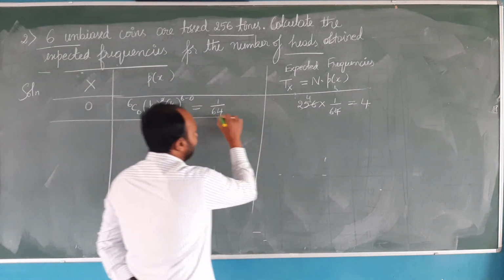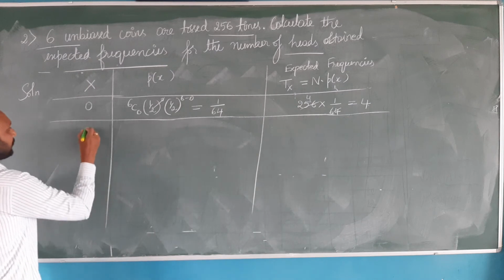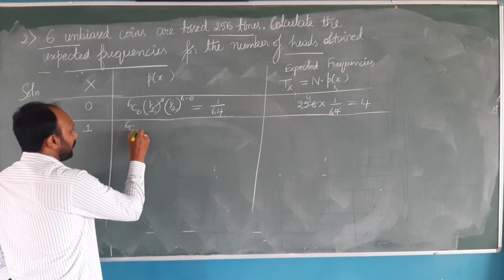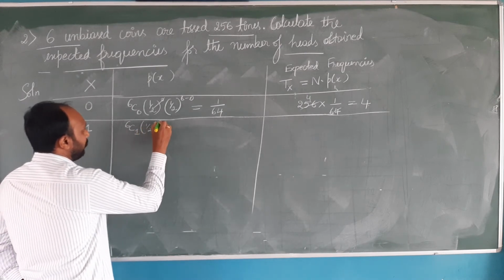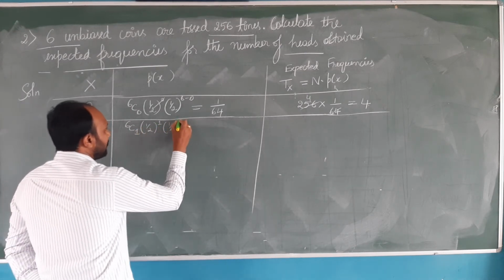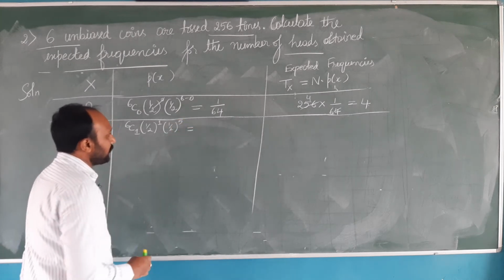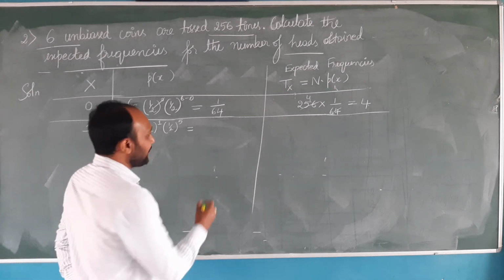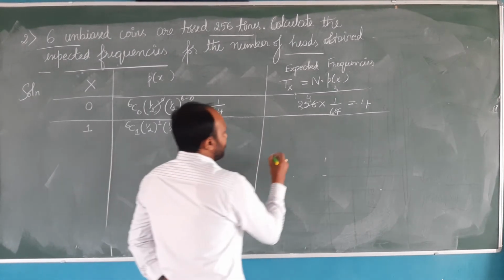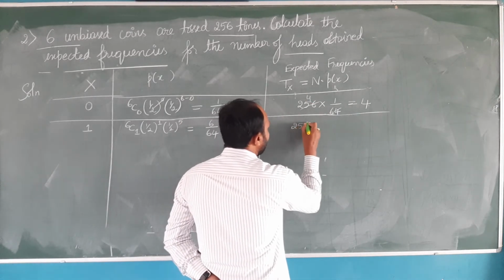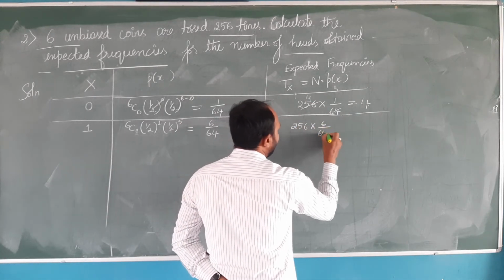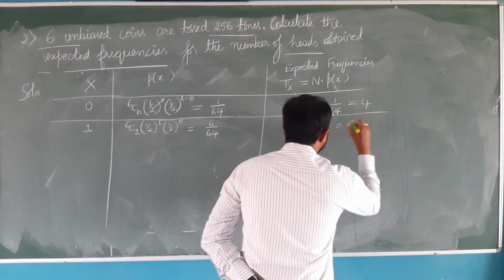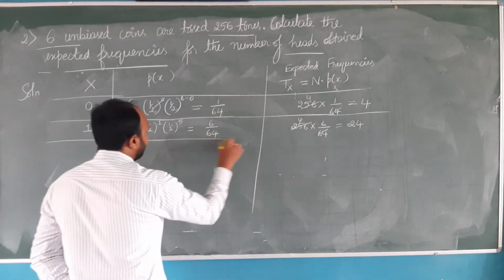Next, let us consider the random variable x taking the value 1. So 6C1 (1/2) to the power 1, (1/2) to the power 6 minus 1, which is 5. What will be the simplified value for this PMF? The answer is 6 by 64. The expected frequency is 256 into 6 by 64. 64 1s are 64, 64 4s are 256, 6 4s are 24 is the expected frequency for x equal to 1.